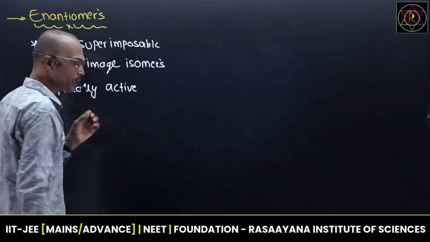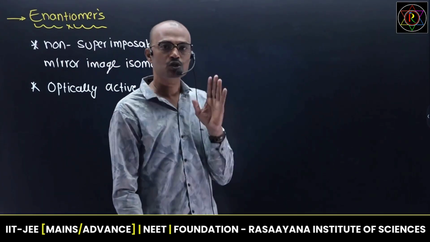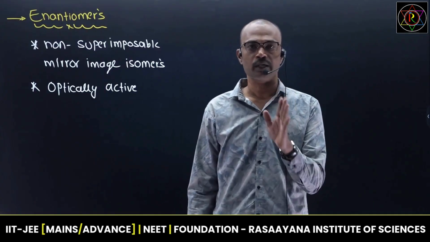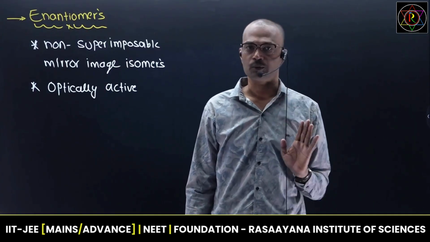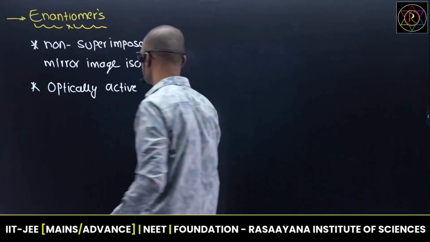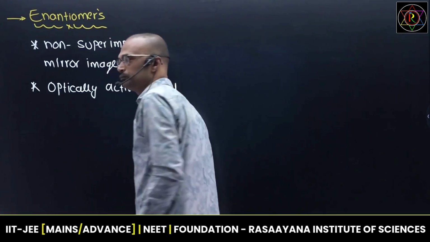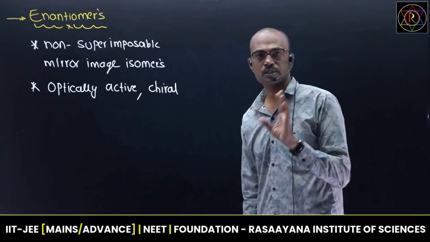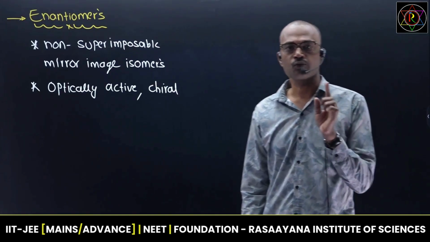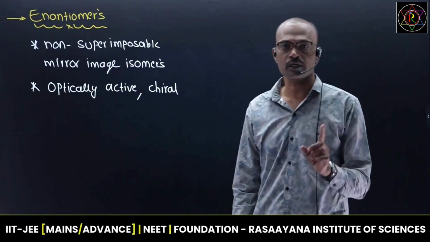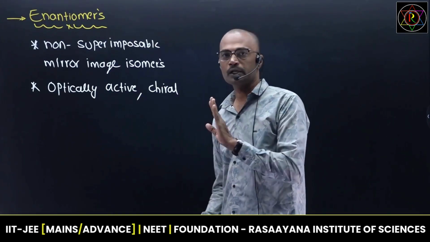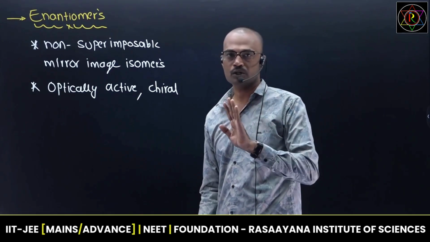So what does optically active actually mean? Any stereoisomer, if it rotates plane polarized light, is said to be optically active. One more term: enantiomers are optically active, and in the same way enantiomers are chiral. Chiral and optically active are the same. Try to focus on chiral as well as chiral center. Chiral center and chirality are not the same.